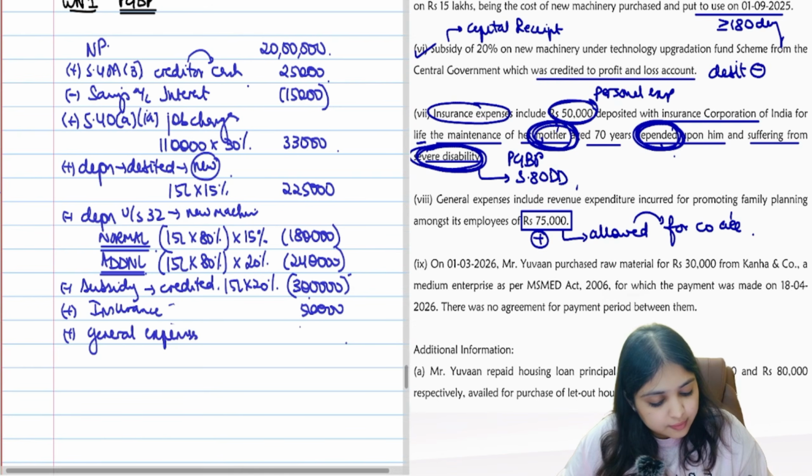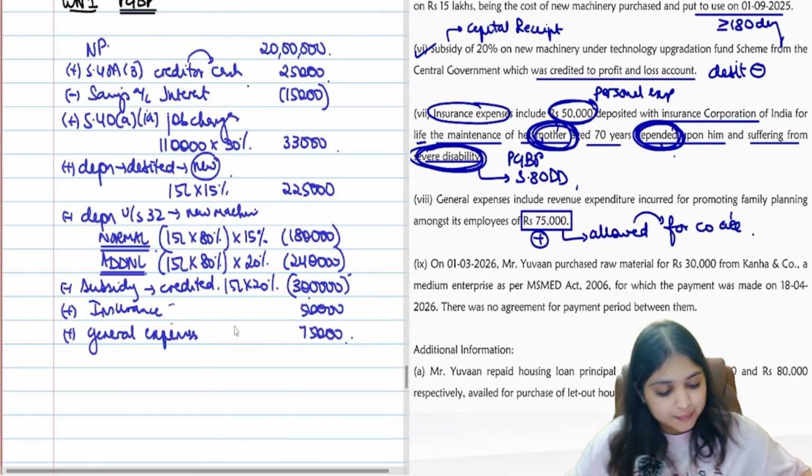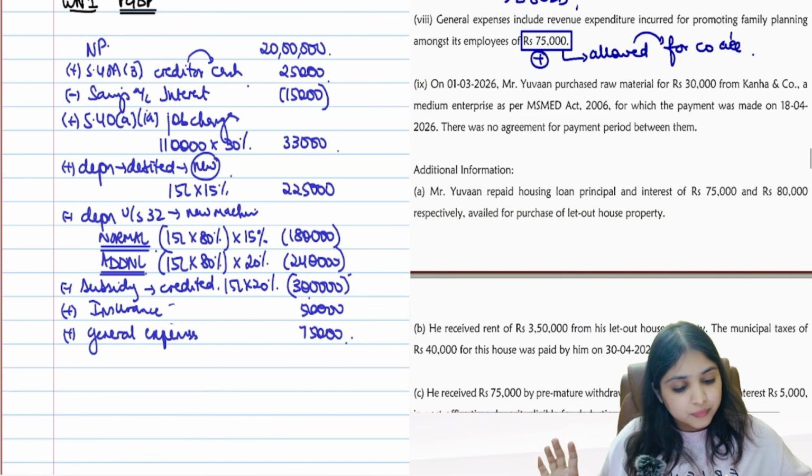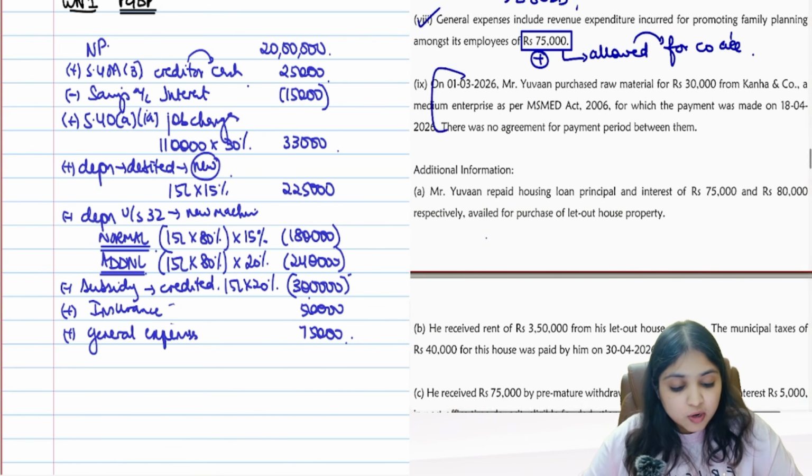Expenses amount is 75,000. I'm adding it back. This was also simple. Then comes your next adjustment.